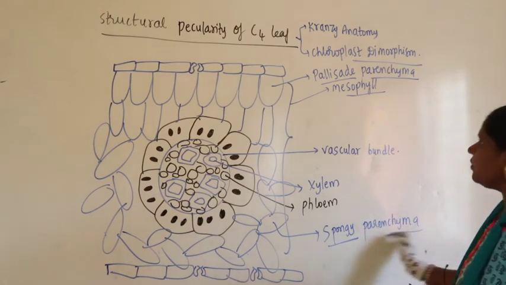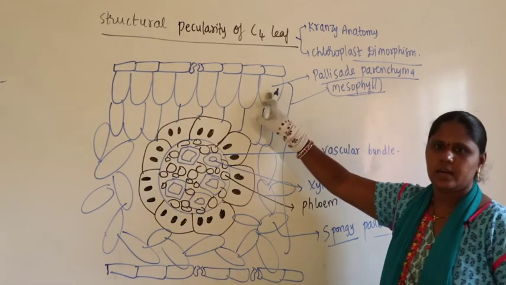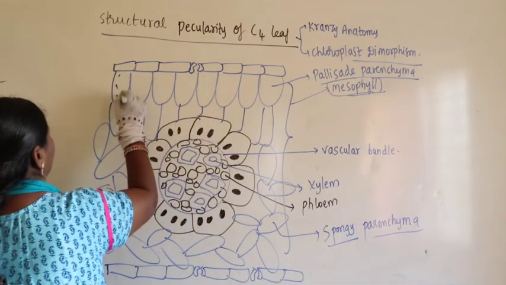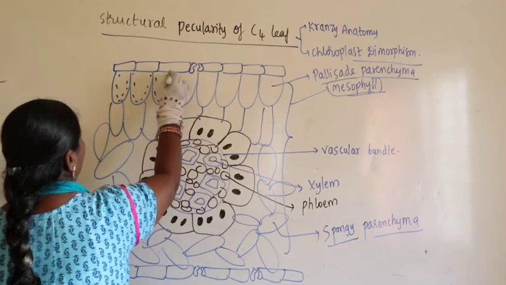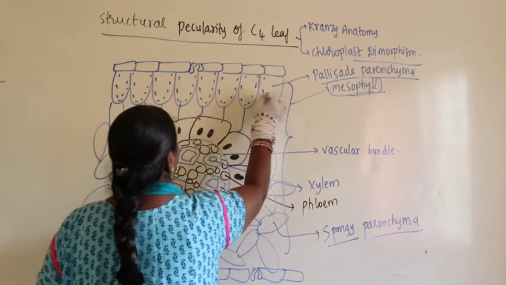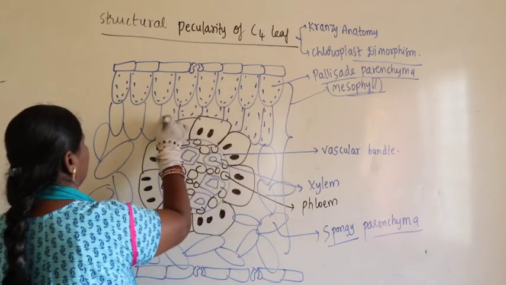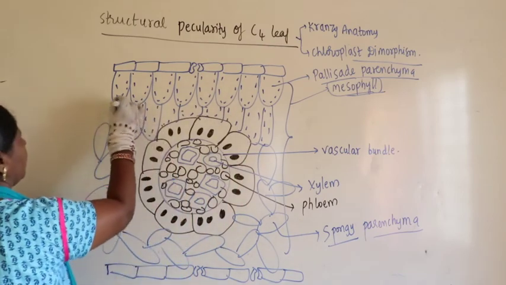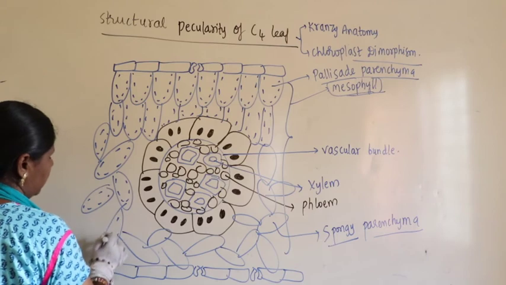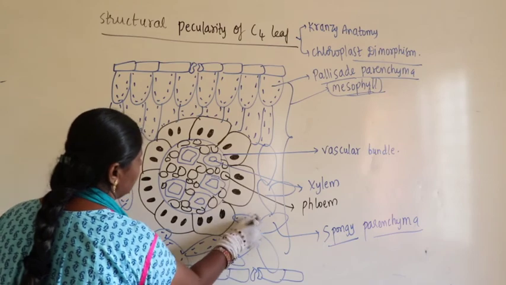So here what you find is mesophyll. Mesophyll is differentiated into palisade parenchyma and spongy parenchyma. If you look inside the palisade parenchyma, you find chloroplast. You know it very well. Mesophyll cells contain the highest number of chloroplasts. The dotted lines that I am drawing here represent chloroplasts. So these all are chloroplasts. Both palisade as well as spongy parenchyma have chloroplasts.